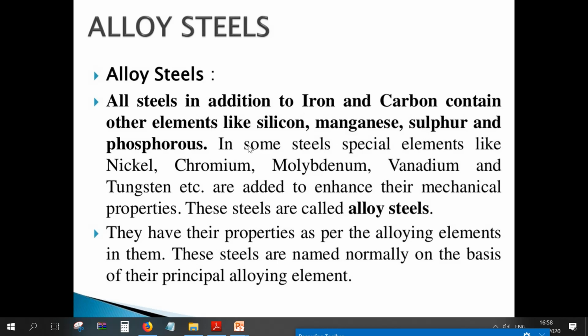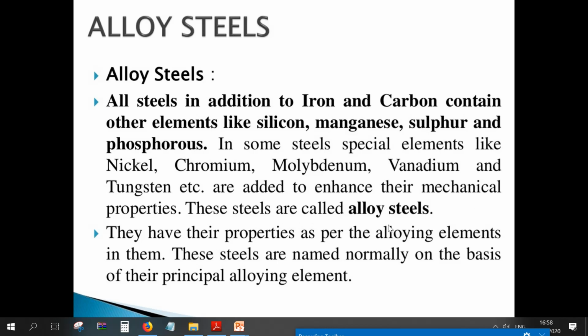Next come the alloy steels. Alloy steels are nothing but derivatives of steel. All steels, in addition to iron and carbon, contain other elements like silicon, manganese, sulfur, and phosphorus.